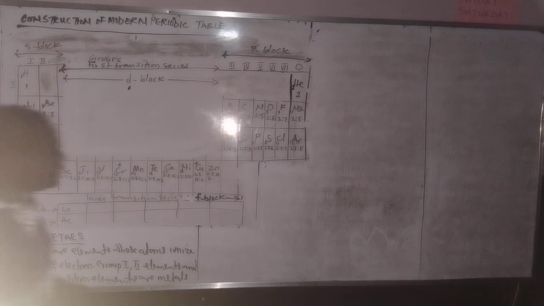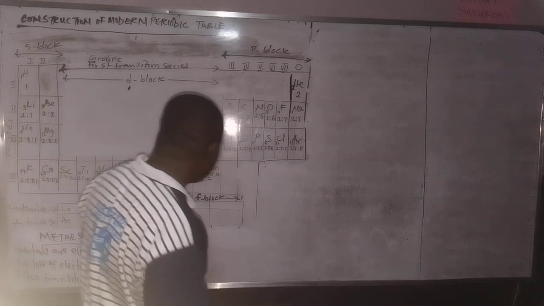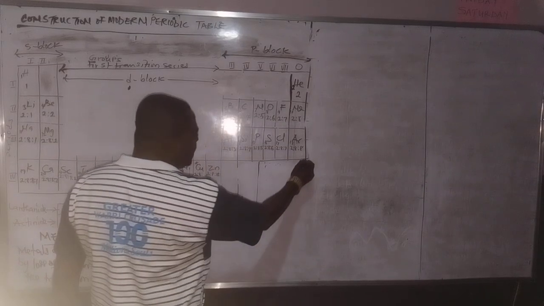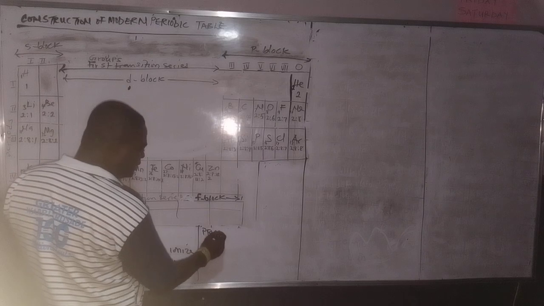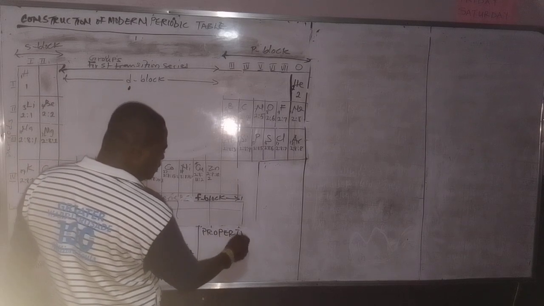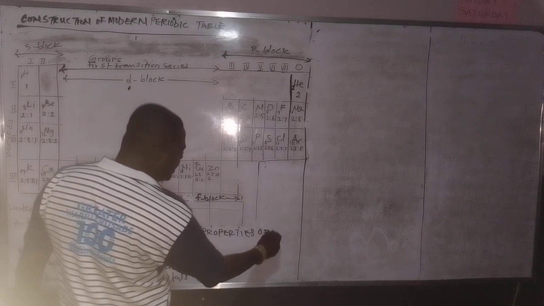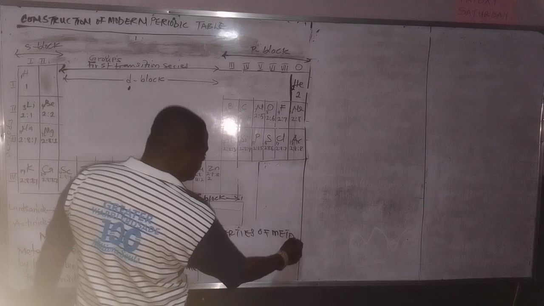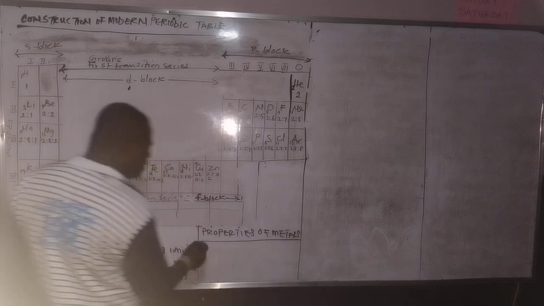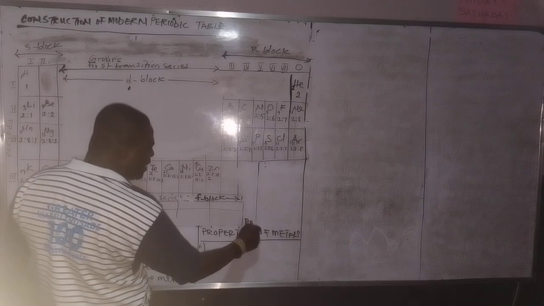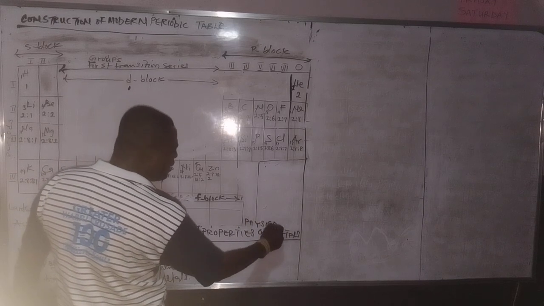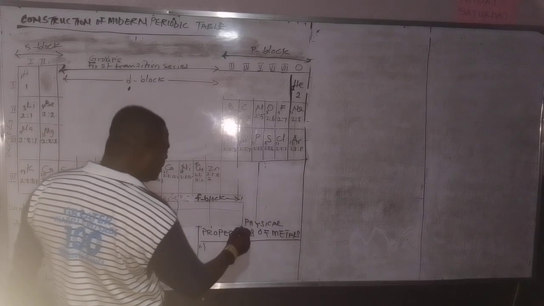Now, what are the properties of metals? Number 1, this time around we are talking about physical properties of metals.